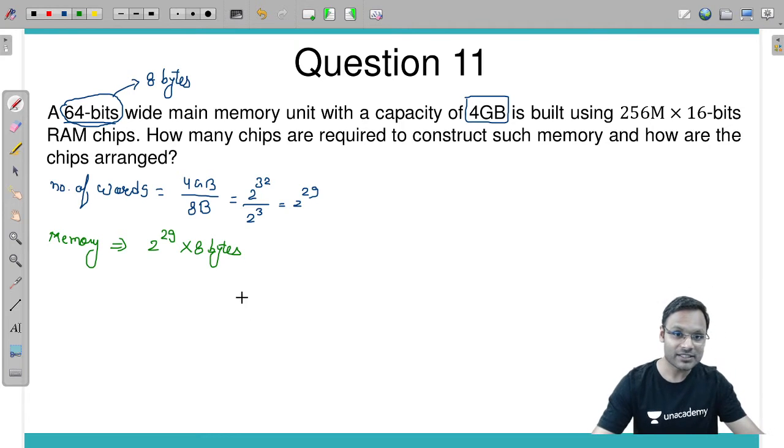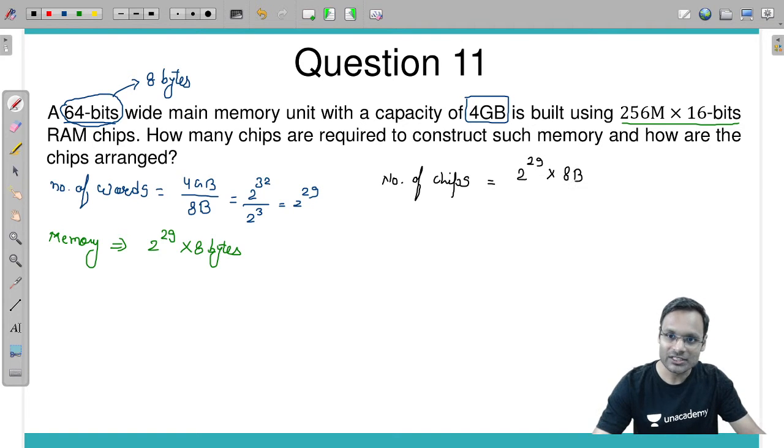Now this memory system I need to build using this type of chips. So how many chips are required? It's very simple. Number of chips required is equal to total capacity of memory, 2 power 29 cross 8 bytes, divided by one chip capacity, 256M cross 16 bits.